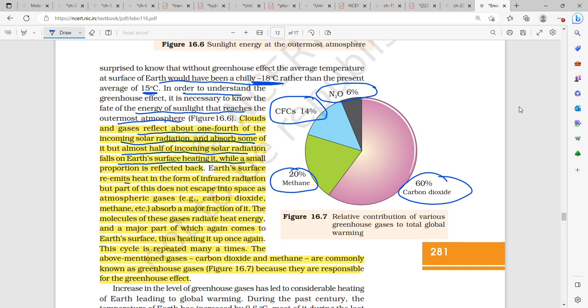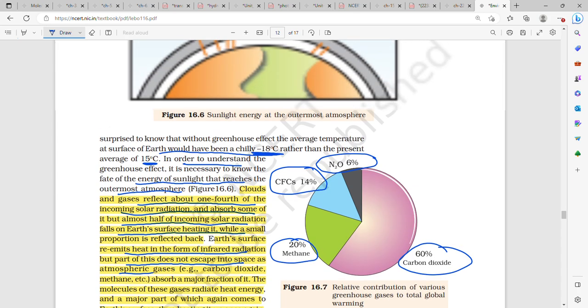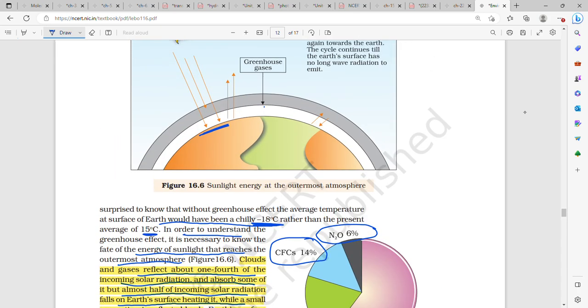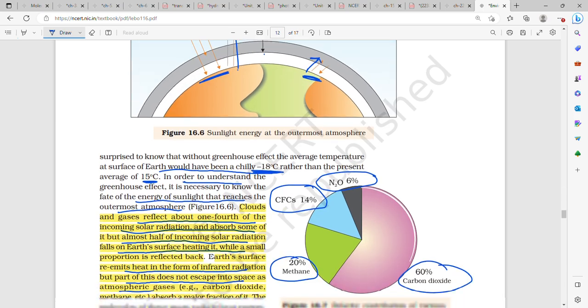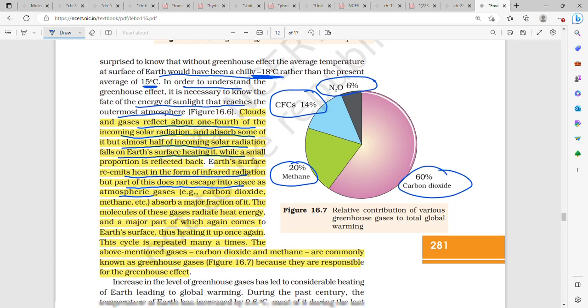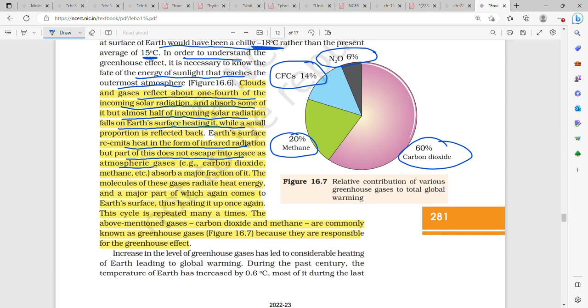Now Earth's surface re-emits the heat in the form of infrared radiation, but part of this does not escape into space. Here it has escaped into space, but here the greenhouse gases are there, so it does not escape. Atmospheric gases, carbon dioxide and methane, absorb a major fraction of it.